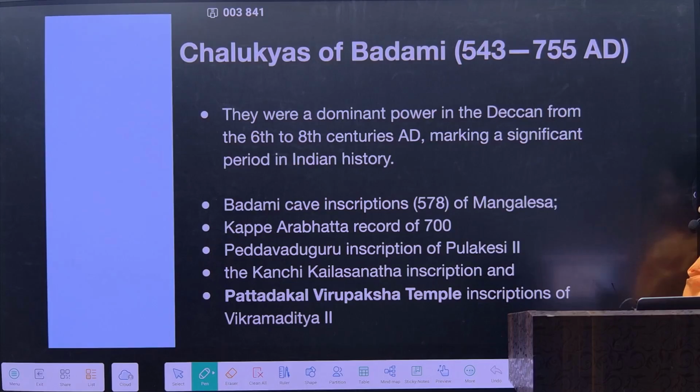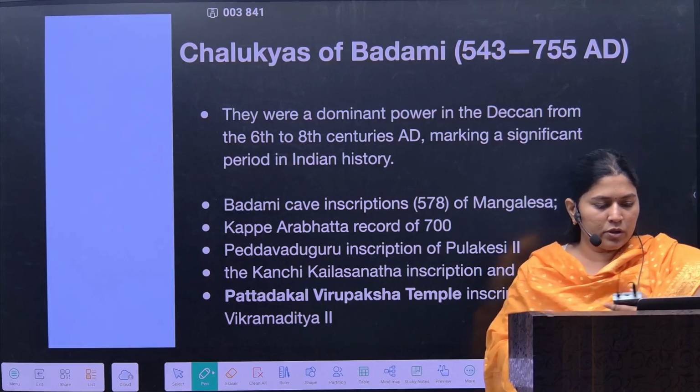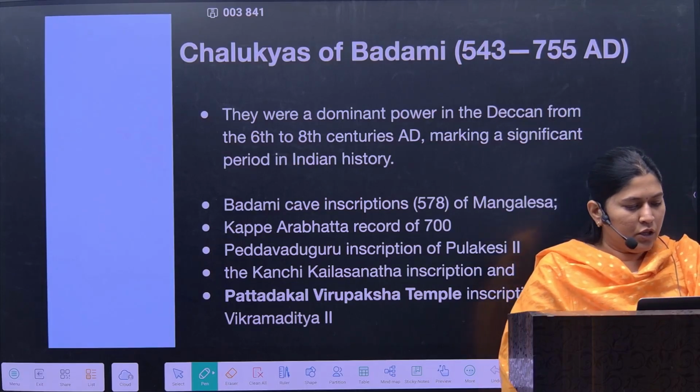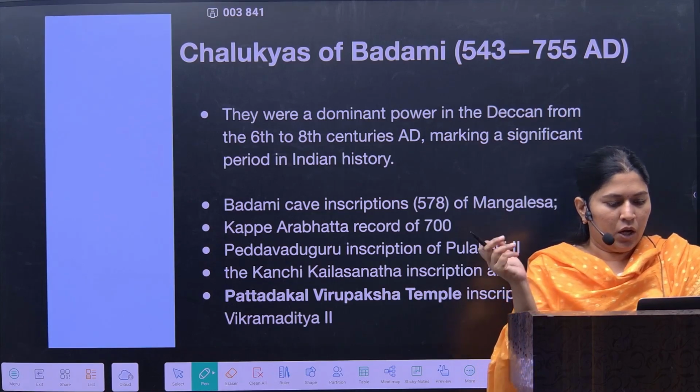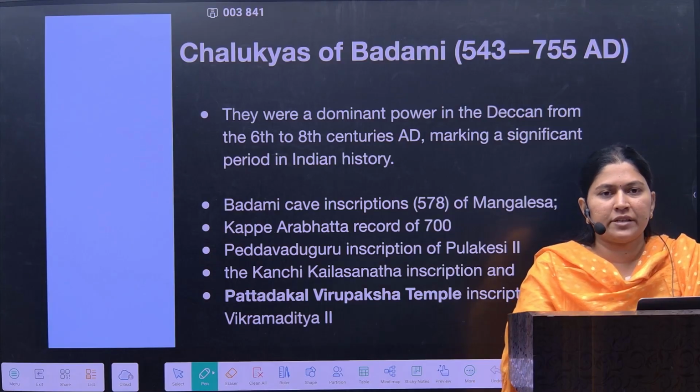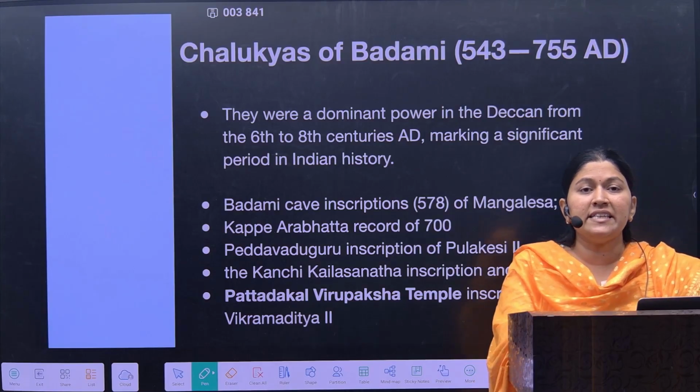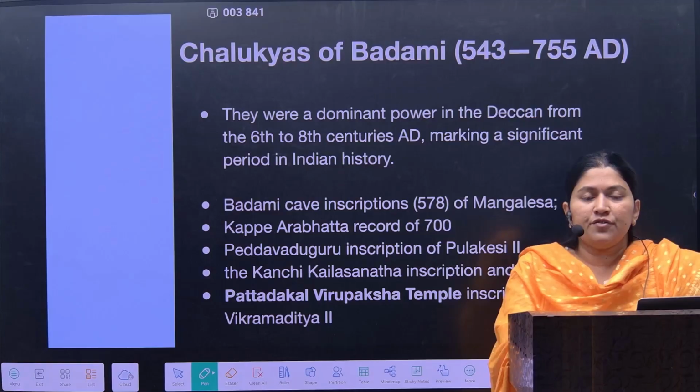Now when we talk about the Chalukyas, they were the dominant power in the Deccan region from the 6th to 8th century, which marked a significant period in Indian ancient history.